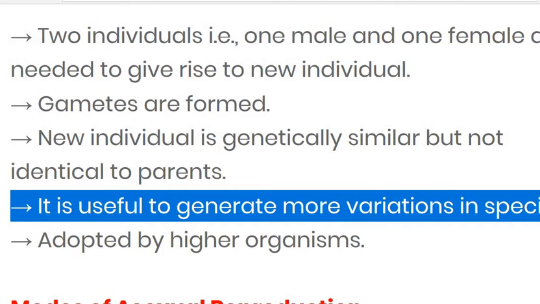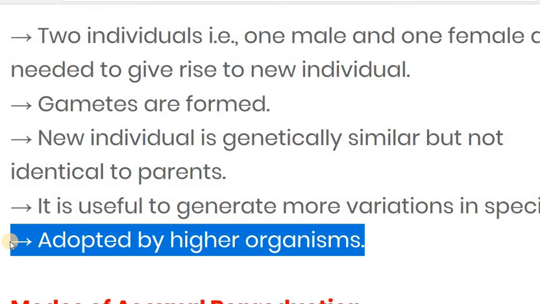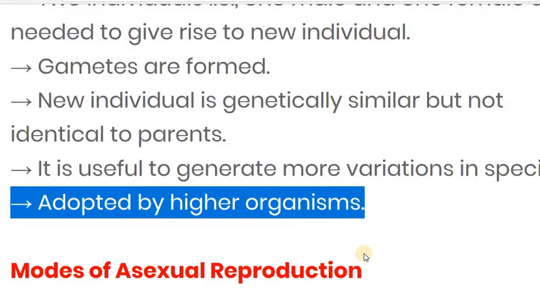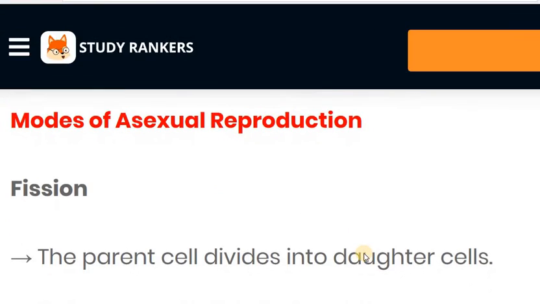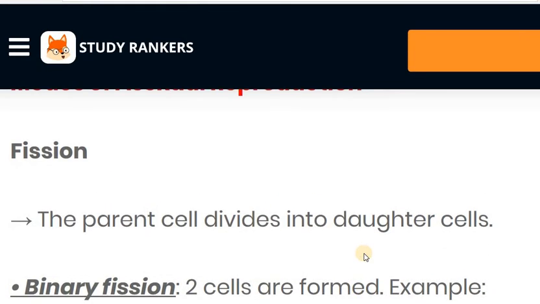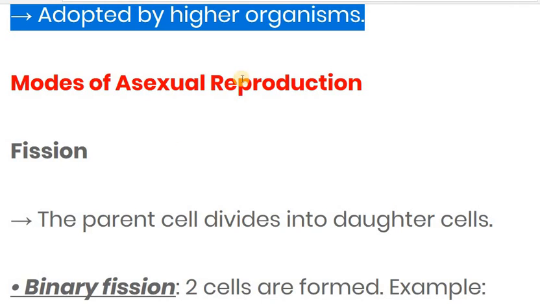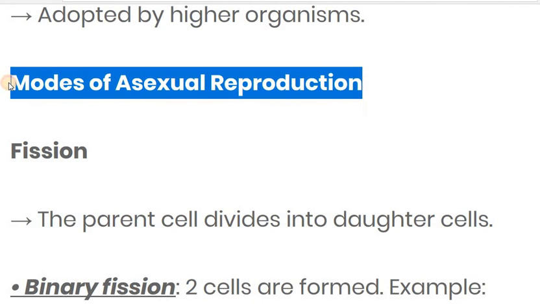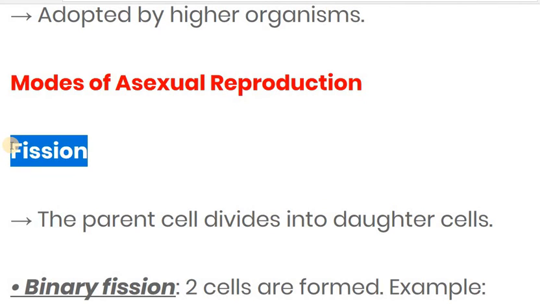If more variation is there, then it is also useful for evolution. This process is generally adopted by higher organisms like humans and complex kinds of organisms. Now let's see the modes of asexual reproduction, meaning the types of asexual reproduction. In that we will study the first mode of asexual reproduction, that is fission.